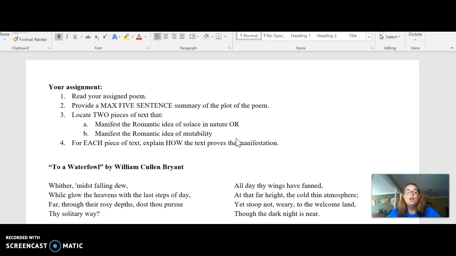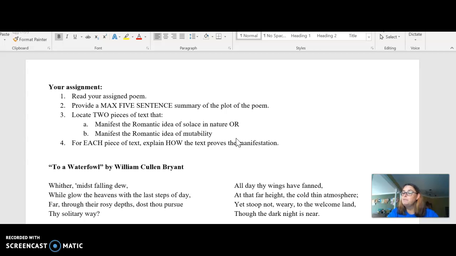So you may choose 2 pieces of text that manifest solace in nature. You may do 2 pieces of text that manifest mutability. You may do 1 piece of text that is solace in nature and 1 piece of text that's mutability, whatever is going to be the best and easiest for you to articulate.